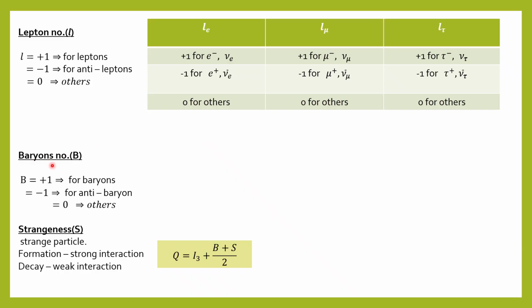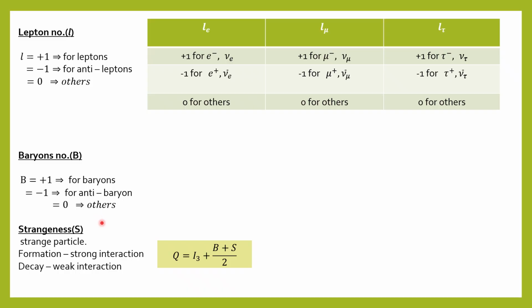Baryon number, we will basically represent it with the capital letter B, and here also we can have three different values, that is +1, -1, and 0. +1 for the baryons, -1 for antibaryons, and 0 for others. Then come to the strangeness.